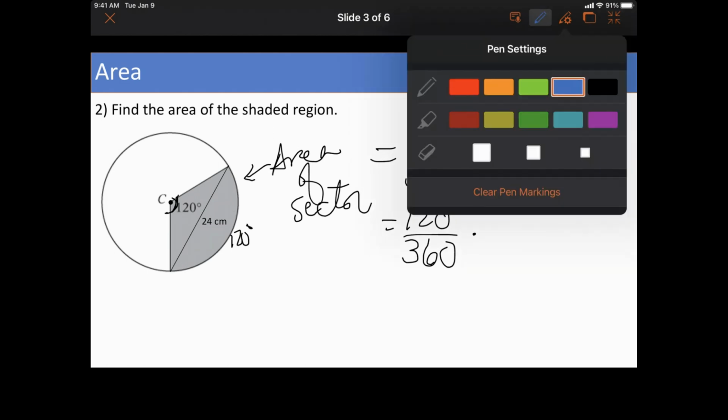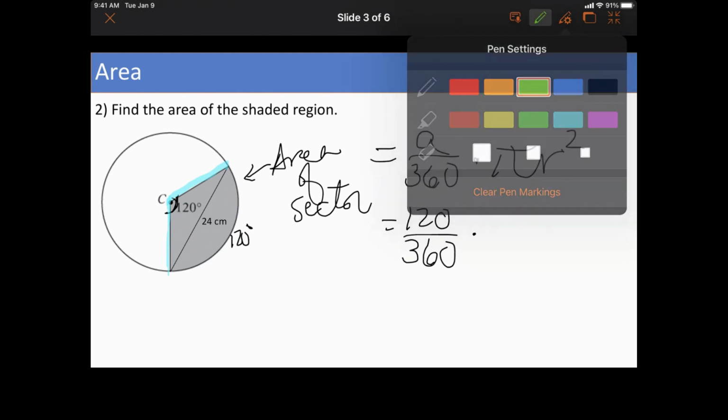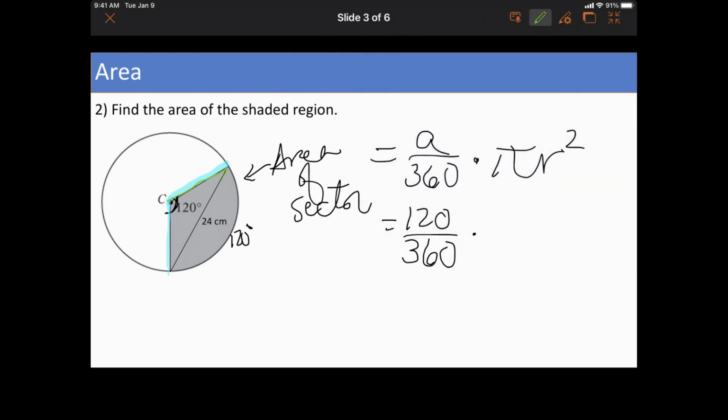The next question is the radius. Is the radius 24? No, that's a chord, not a radius. This is the radius. How do I find that? Okay, what else do I see? I see that I have a triangle. I know the base is 24, and I also know that angle is 120. Well, what can I do?